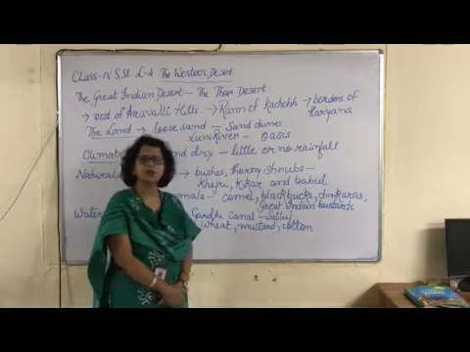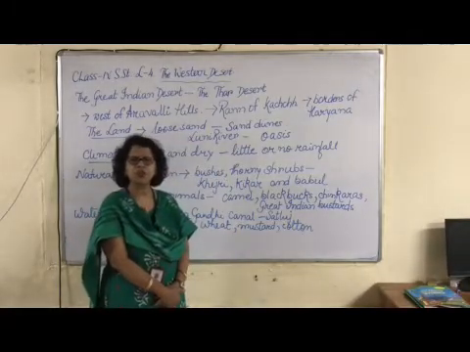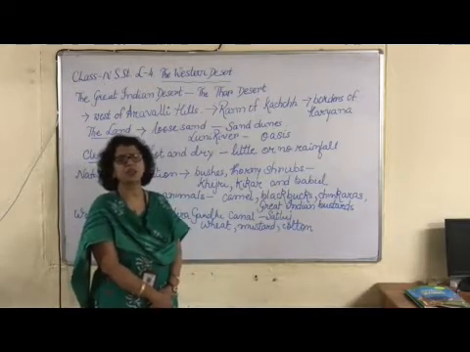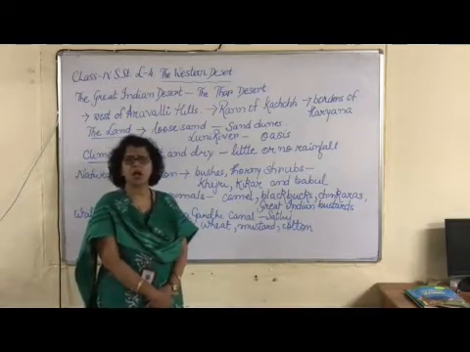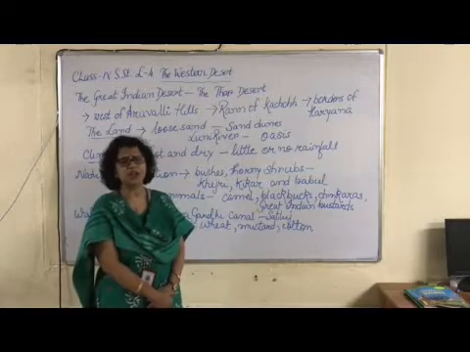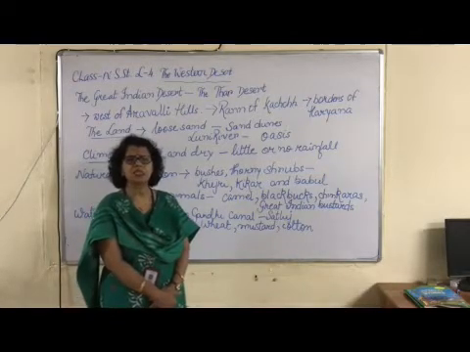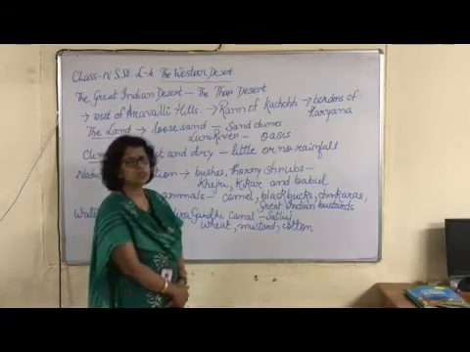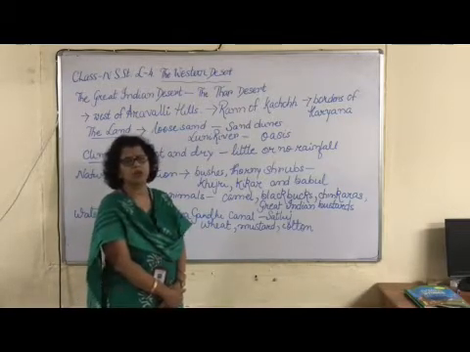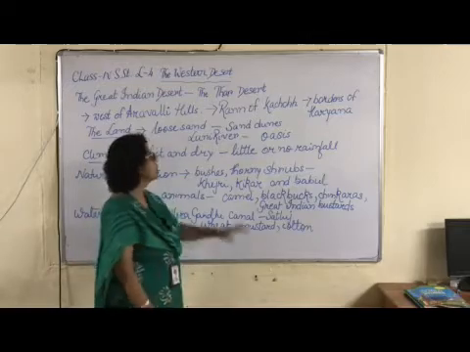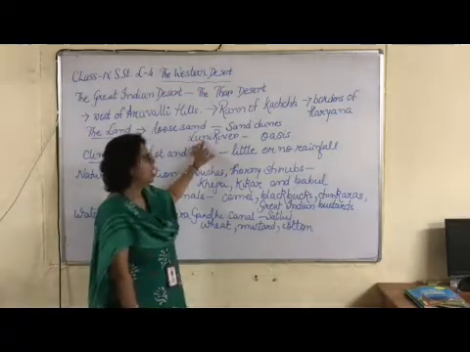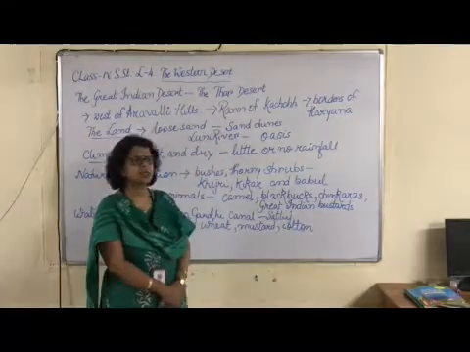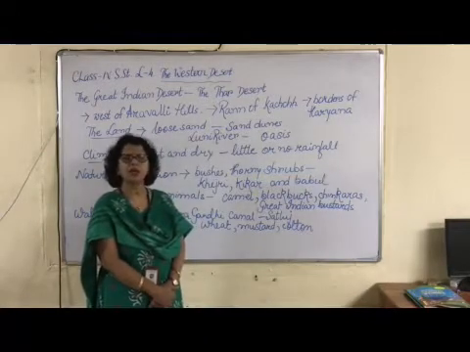Now, children, there are very few streams in Rajasthan, and because there is very little rainfall, they remain dry throughout the year. The most important river flowing in Rajasthan is the Luni River, and there are some oases found near the Luni River.